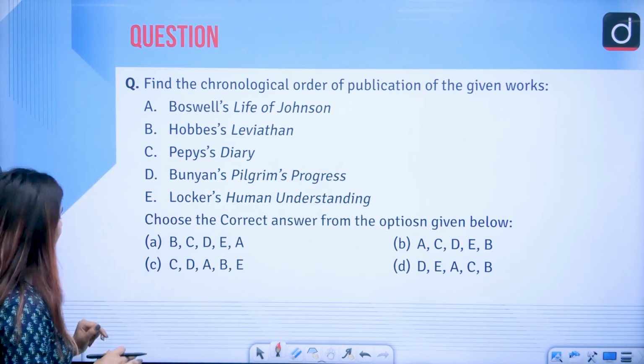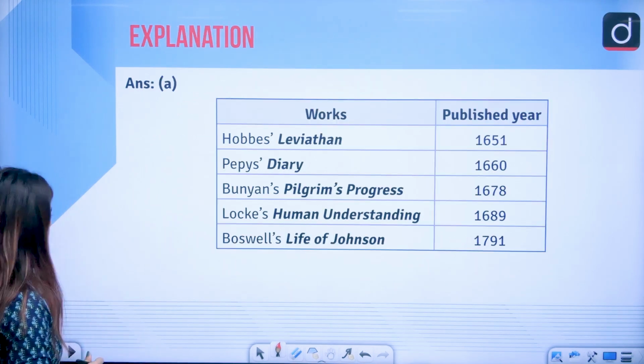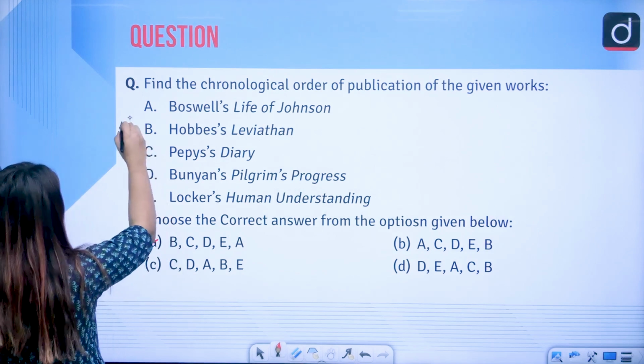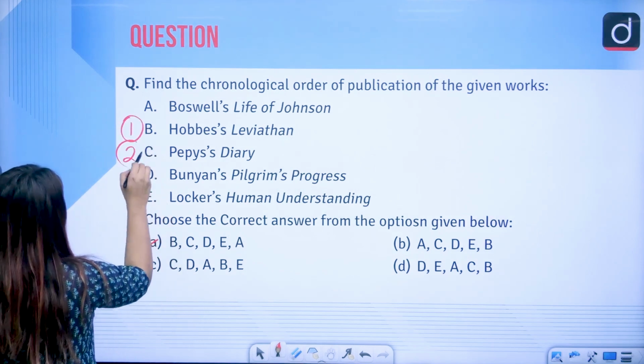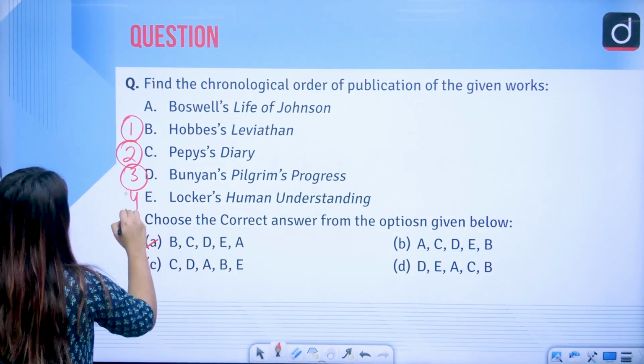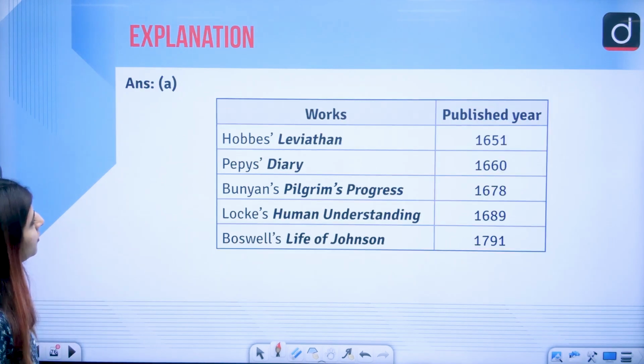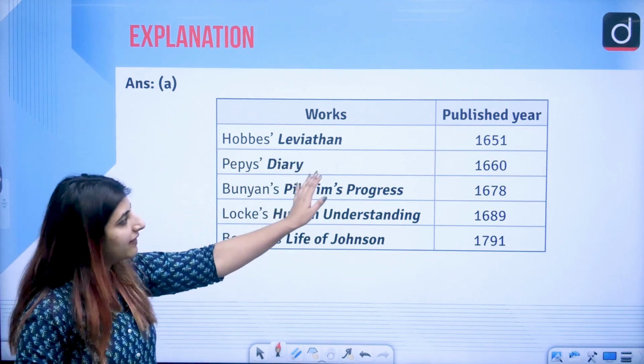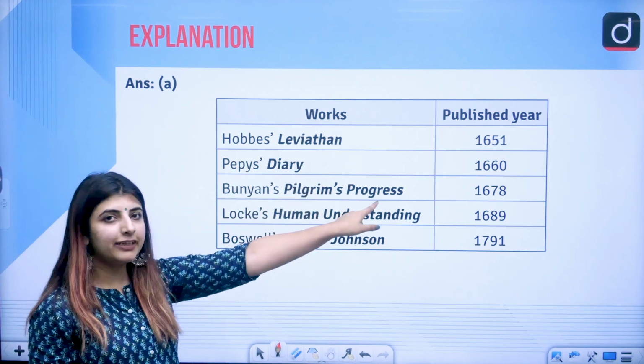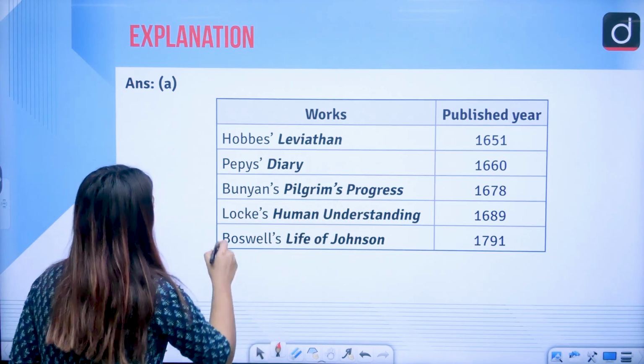Then we have the chronological order of publication of the given works again. The answer to this question is option A. That is B, C, D, E, A, fifth. So, Thomas Hobbes' Leviathan, a political treatise written in the year 1651.